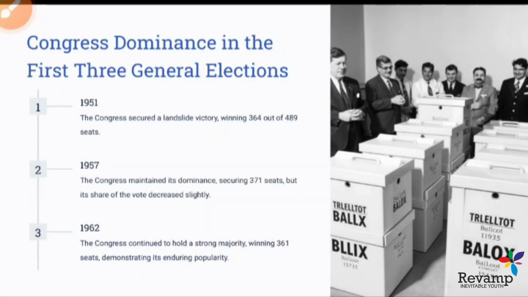What was the result for the Congress? The result of the 1950s elections was that Congress was dominant in the first three elections. In 1951, Congress secured a landslide victory of 364 out of 489 seats. What does it mean? Congress became the largest party. It won three-fourths of the seats. In 1957 also, and in 1962 also. So Congress was dominant in the first three elections, and maintained its legacy of three-fourths of the seats in the first three electoral processes.